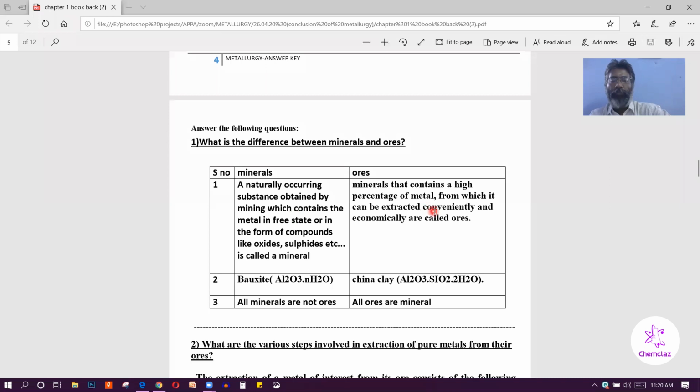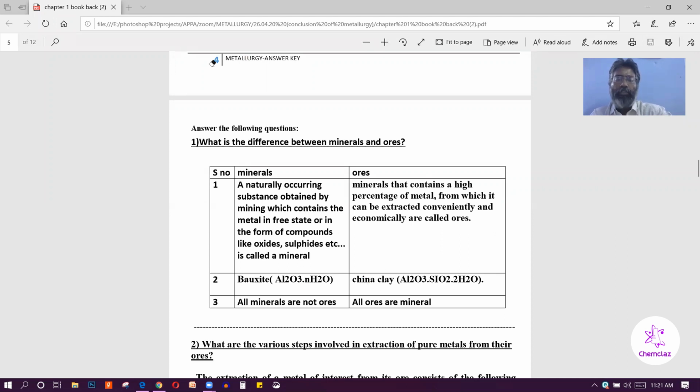Ores means the metal should be in high percentage in the minerals, which can be separated profitably. Such minerals are called ores. Then here the example is not correct. Bauxite for ore and China clay for minerals. By mistake, I have typed this one wrongly. So bauxite for ore and China clay for minerals.